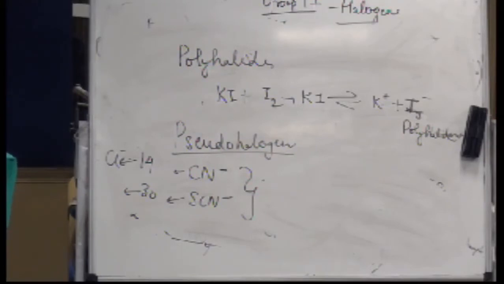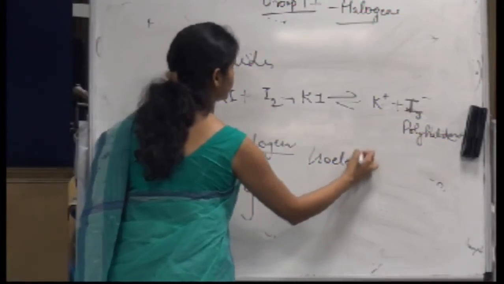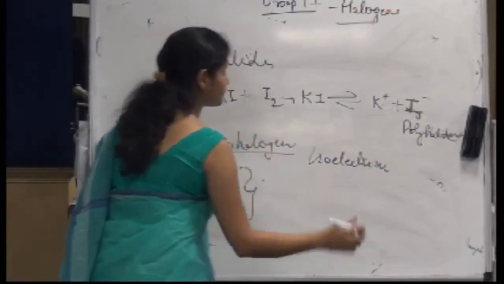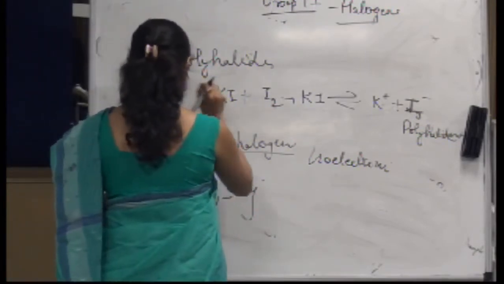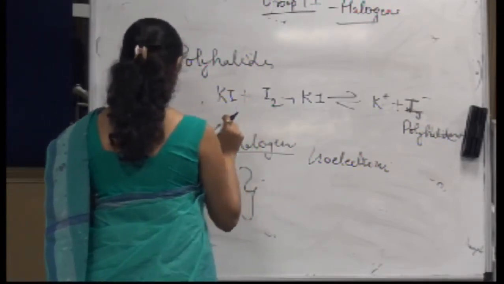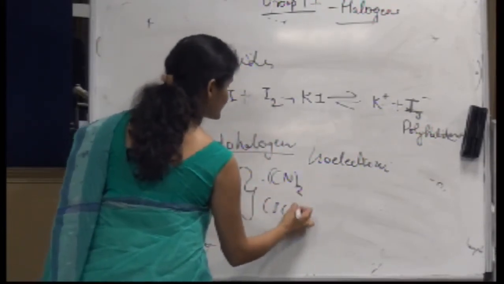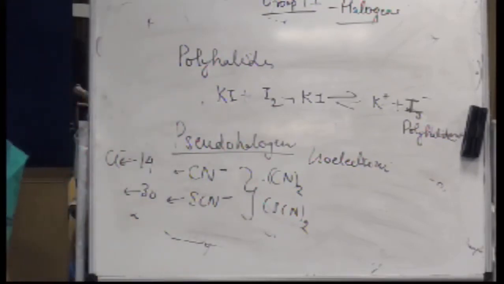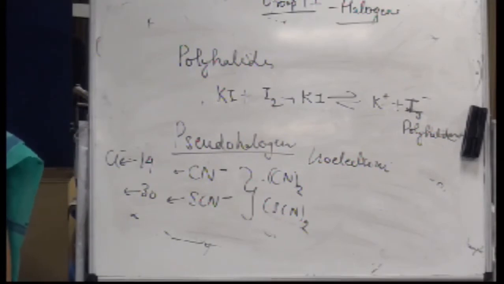Why are they acting like halogens? See, the probable reason could only be that they are isoelectronic. But you cannot just generalize that all isoelectronic species will behave like that, right? So they will form (CN)2 if they dimerize, and (SCN)2. Obviously anything cannot exist as just a cation and anion, it has to exist in a stable molecular form.